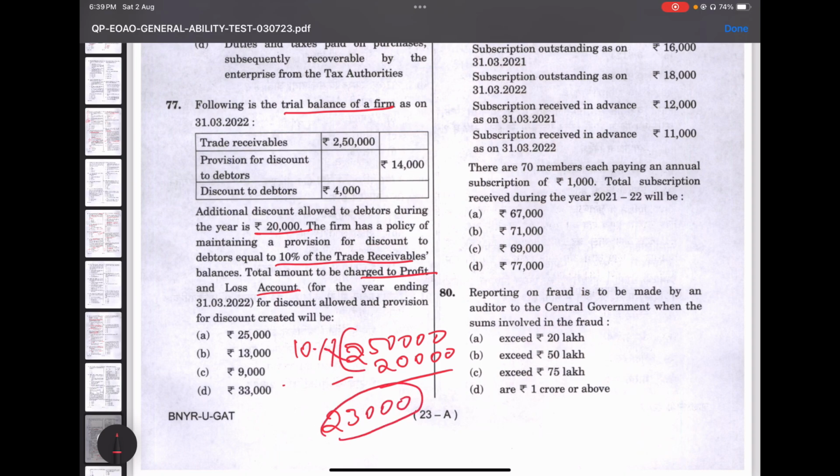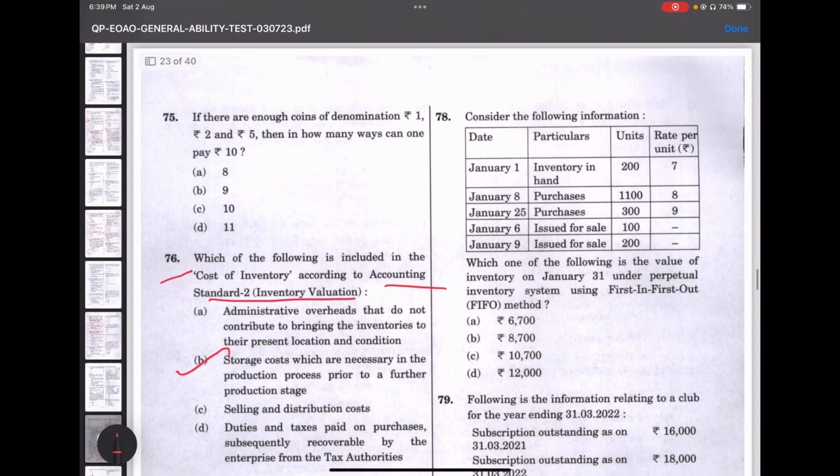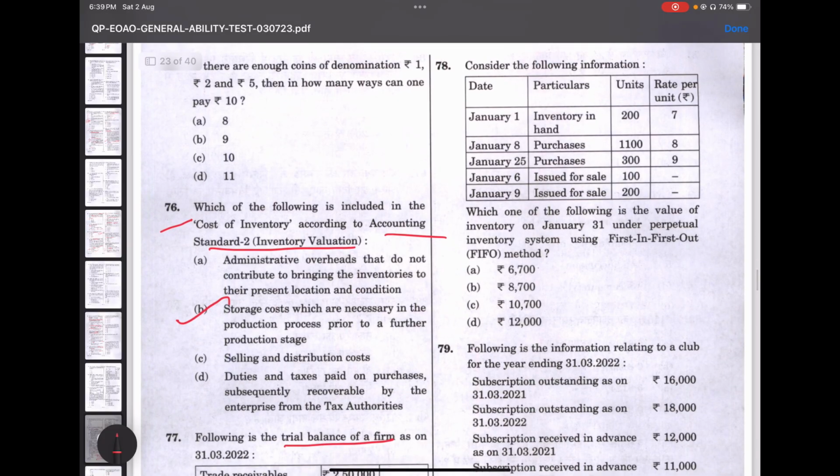10% on this value. And then with the 23,000, you'll have to add the 10,000. So it is 33,000. That would be the answer. Try to solve questions related to this. I'm just trying to finish the session fast.